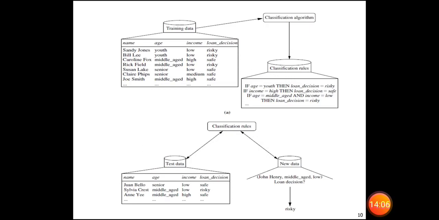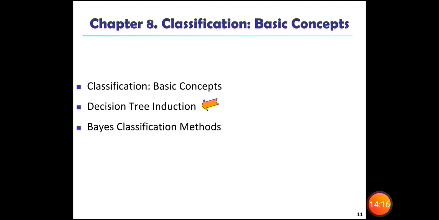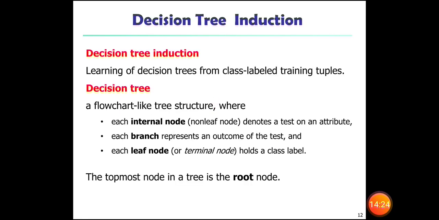So here we combined both the diagrams for our clarification and made it very clear. So next one is decision tree induction algorithms. Decision tree induction algorithm is learning of decision trees from class labeled training tuples.